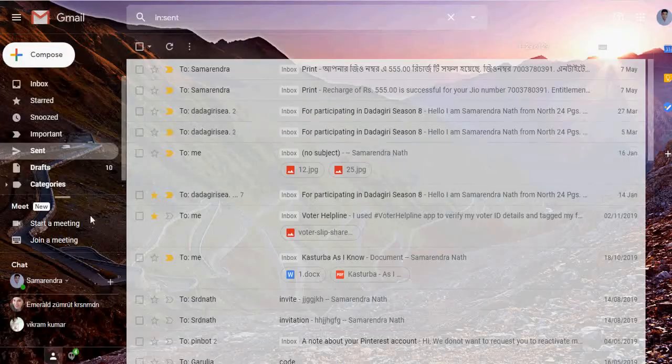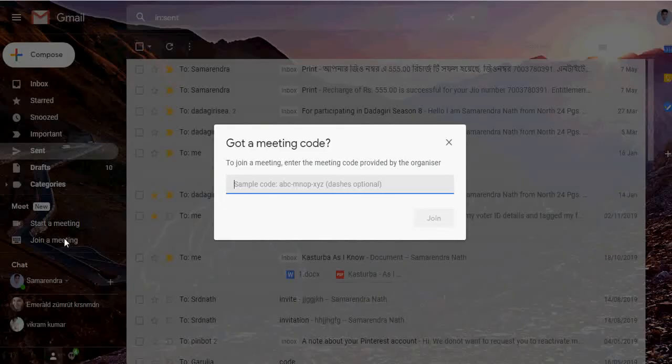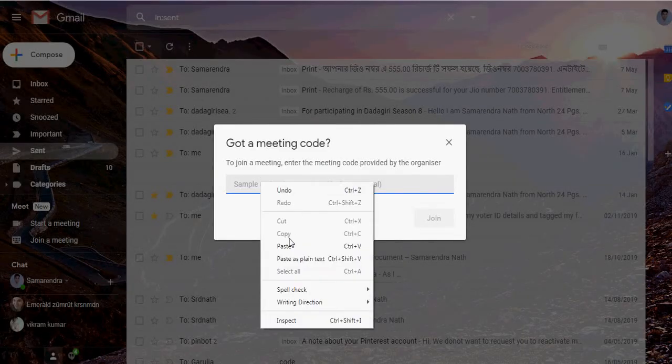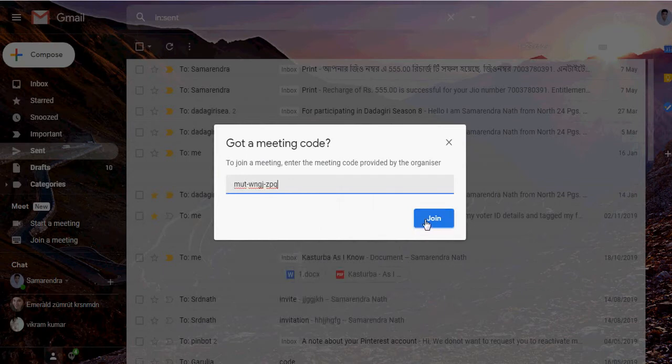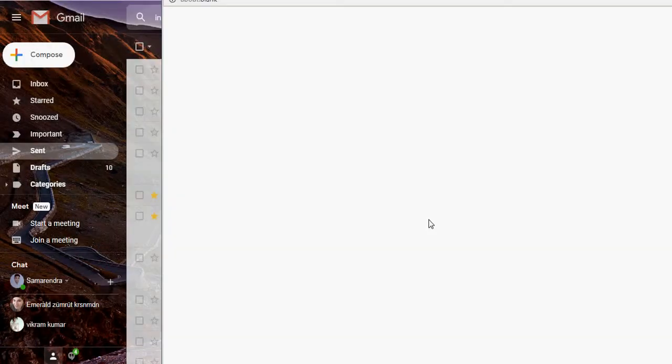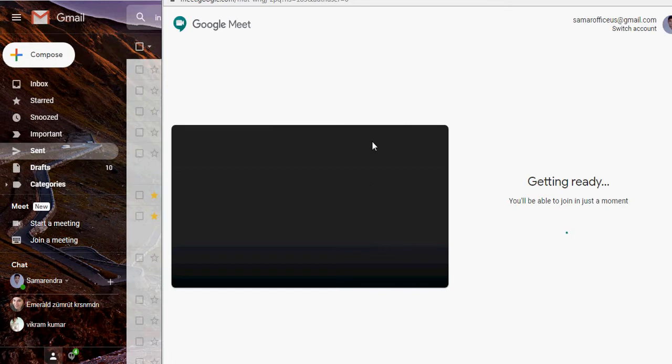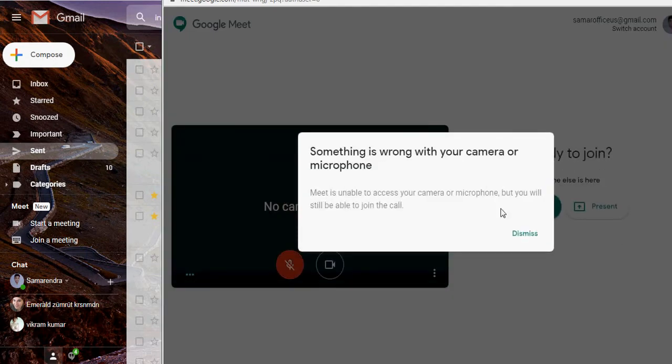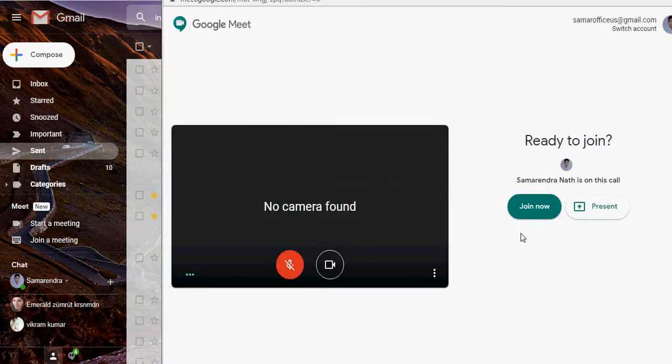In this way you can start a meeting, or you can join this meeting. So this is a very simple way. If you join this, so join is ready. But my computer's webcam is not ready and the microphone is not ready, so it is showing these messages. But when you connect with your friends with a microphone and webcam, then there are no messages like that.